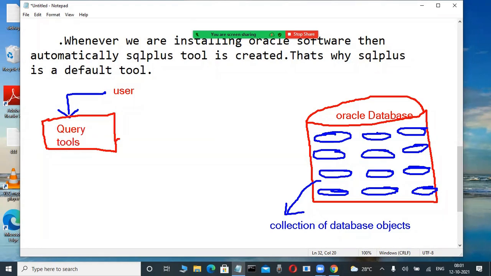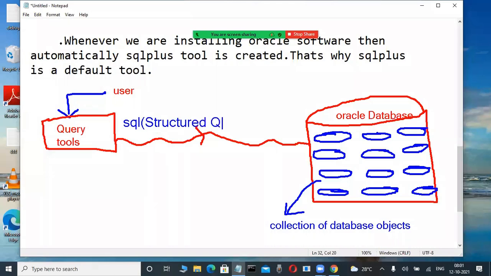Once they connect through a query tool with a username and password, users communicate with the database. How do they communicate? I will tell you today, don't worry. SQL is a language, Structured Query Language. Quickly draw this.